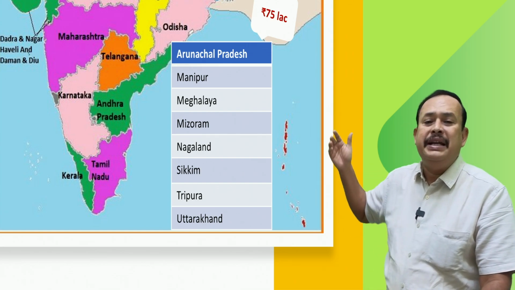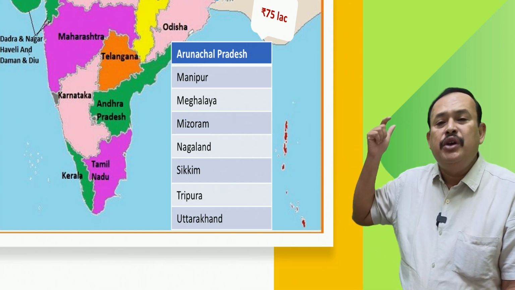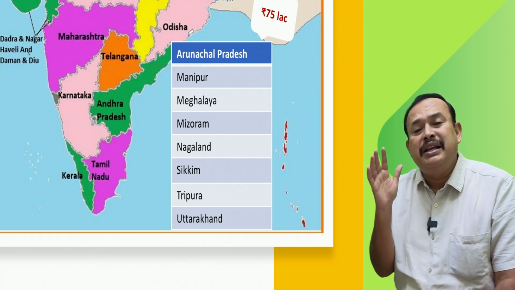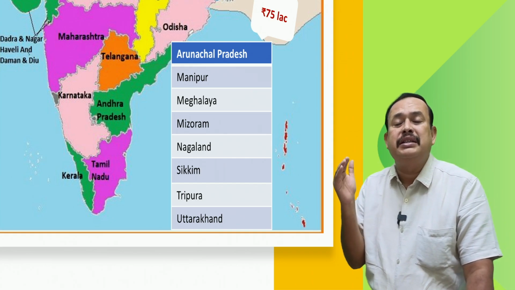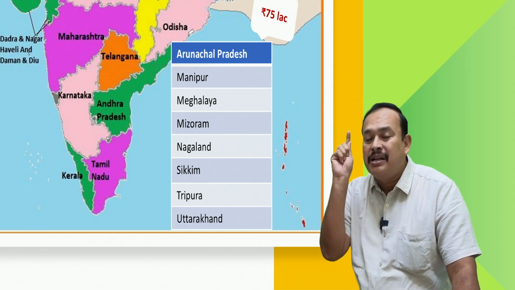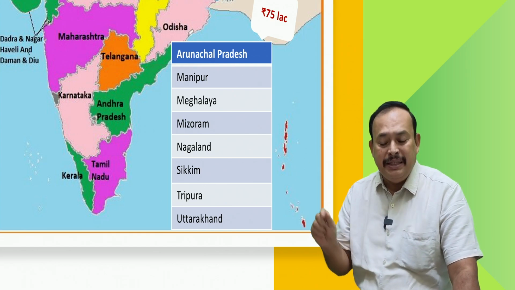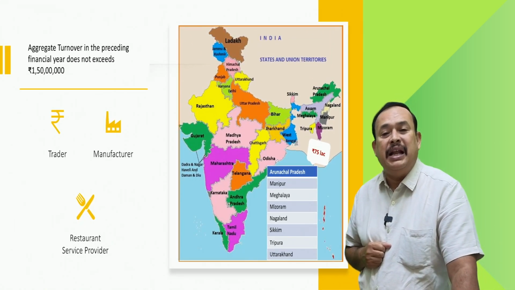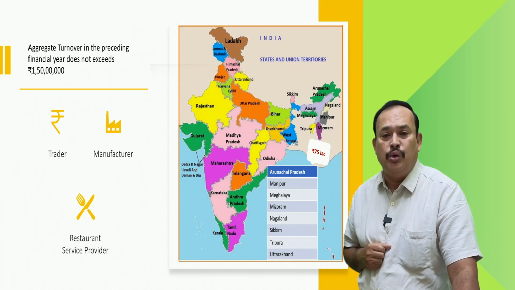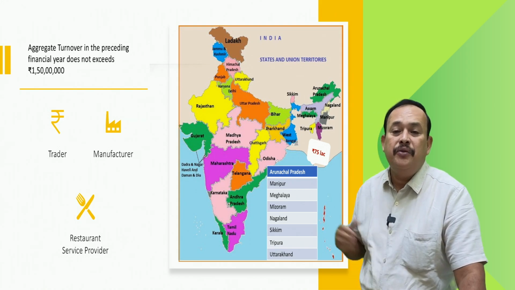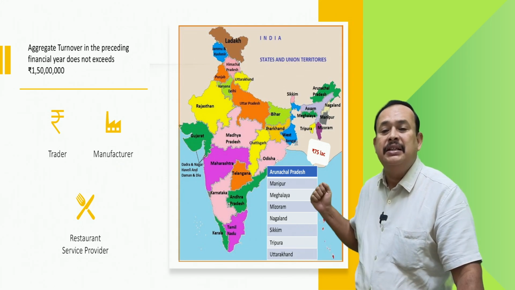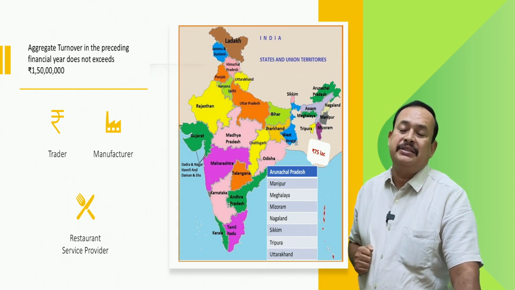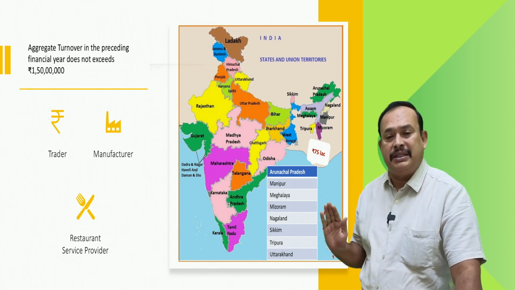In these 8 states, if you have a place of business, your aggregate turnover should not exceed 75 lakhs to think of the composition scheme. For the rest of India it is 150 lakhs, namely 1.5 crore. For the specified states, aggregate turnover should not exceed 75 lakhs.